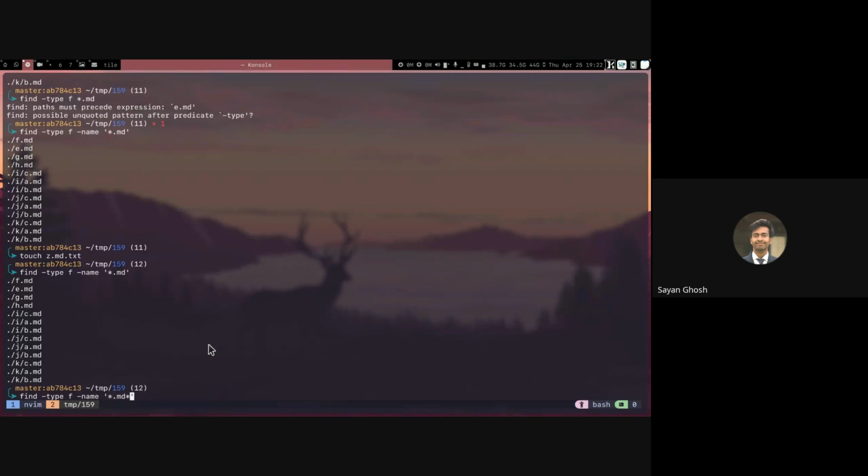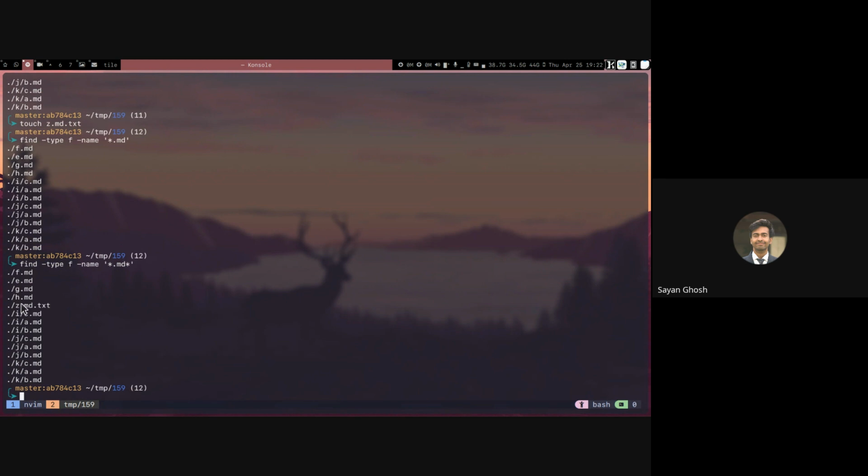So here star means any character any number of times, and dot can directly be used unescaped to mean the literal dot symbol. If I use star.md star, then we will get this one which has .md in the middle. But if we don't do that, then we will only get those files which have .md at the end. So we should do this because we want only files that are ending with .md.